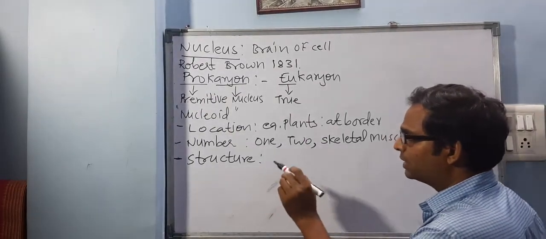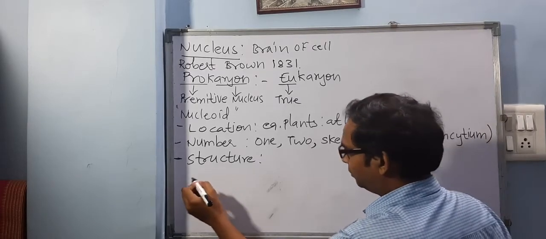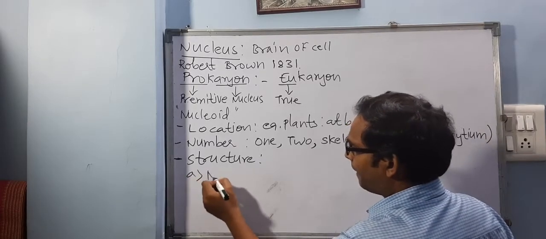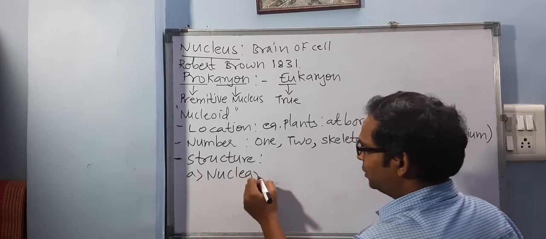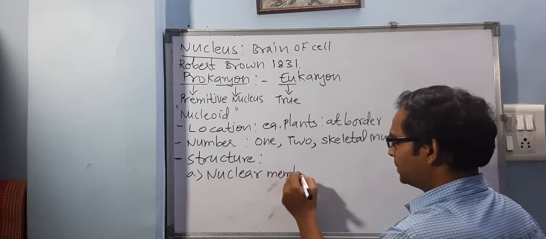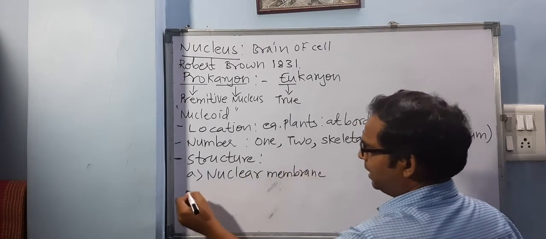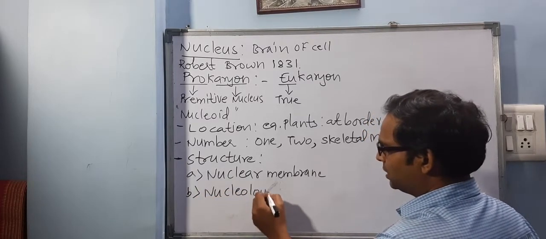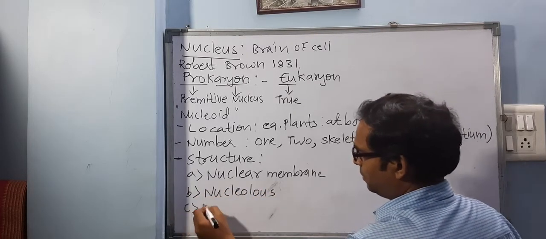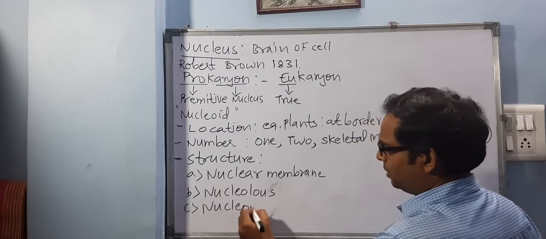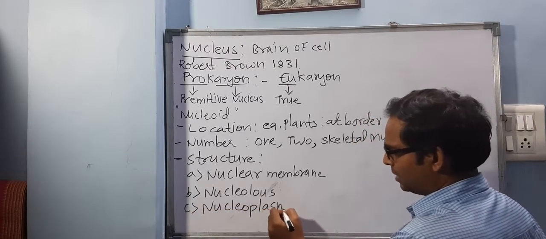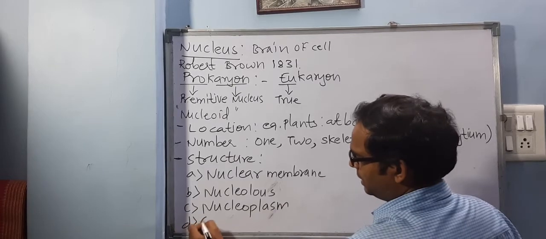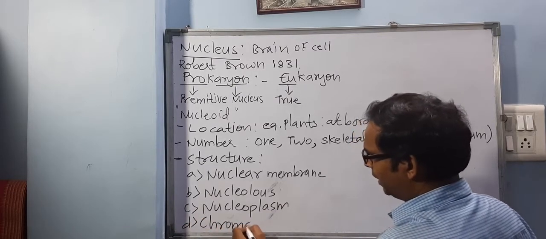So the nucleus has four main parts: this nuclear membrane, then nucleolus, then nucleoplasm and chromatin network.